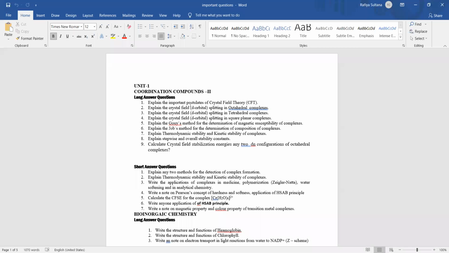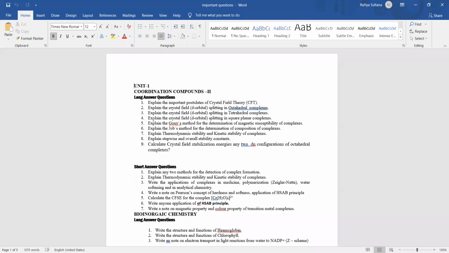So what are the important questions from the first unit? Second, third, fourth, and first also. From these you will definitely get one question. While writing the splitting of d orbitals in octahedral, tetrahedral and square planar complexes, you have to draw the splitting of d orbital diagram also. Don't forget. Half of the marks will be allotted for the diagram.